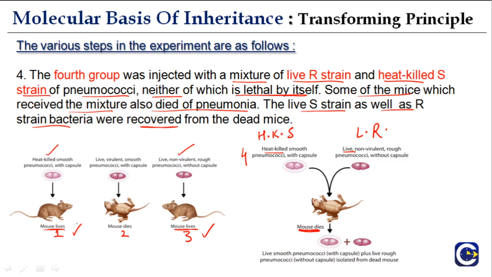The animal survived in both the cases. But now when they were mixed together, the animal died. And moreover, the even further interesting fact is that when they dissected this animal, they found live S strain. They found live S strain in these animals. So some magic happened that converted this heat-killed S strain into live S strain. At that time we could have said it's magic, but now we know what it is, and we'll see slowly what it is.